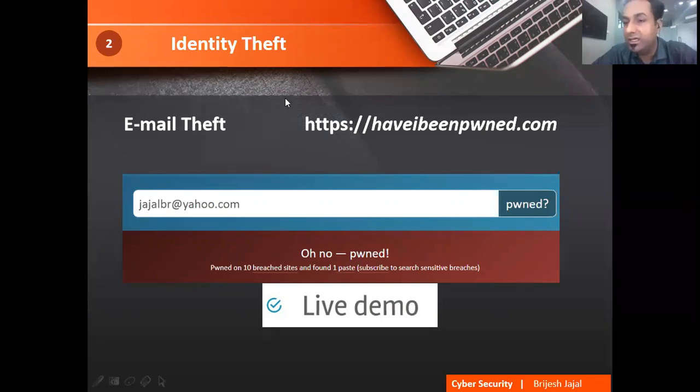You can see here that in my case also, my email has already been breached 10 times. Now, if you wish, we can take 1 or 2 email IDs from your side. You can just pass on a message and I will check here whether it has been used by an external person or not. Okay, so let us go for that.